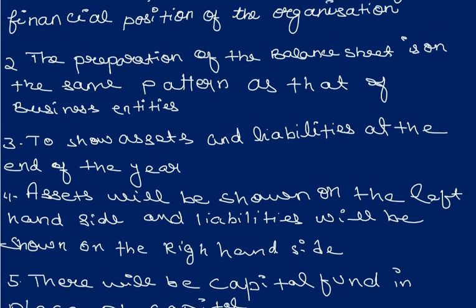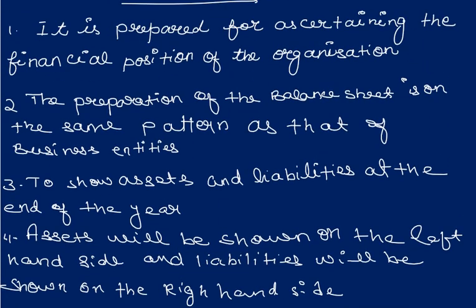Let me once again tell you whatever we have written. To know the financial position of the company, we are preparing the balance sheet, in the same pattern as in our business entity. It will include assets and liabilities.